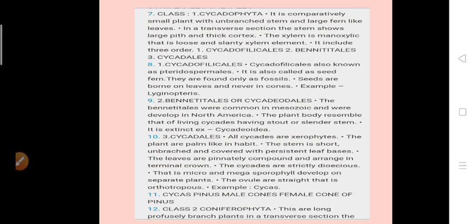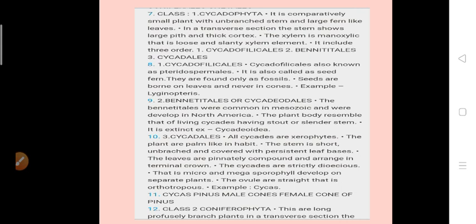Cycadales members show a short unbranched stem, and the stem is covered with persistent leaf bases. The leaves are pinnately compound, arranged terminally, and appear like a crown. The stem has a wide cortex. All cycads are dioecious. It means micro and megasporophylls develop on separate plants.